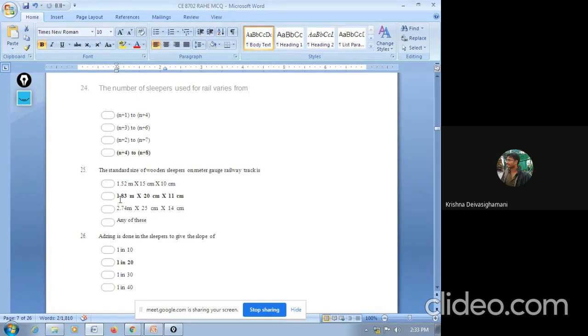So the answer is 1.83 meter by 20 centimeter by 11 centimeter. Note down and remember this. This is the standard size of wooden sleeper which is used in meter gauge. In meter gauge type of track, the wooden sleeper size is 1.83 meter by 20 centimeter by 11 centimeter.